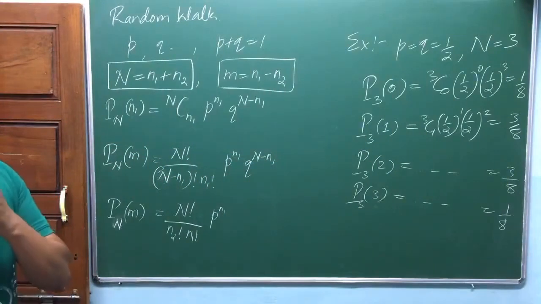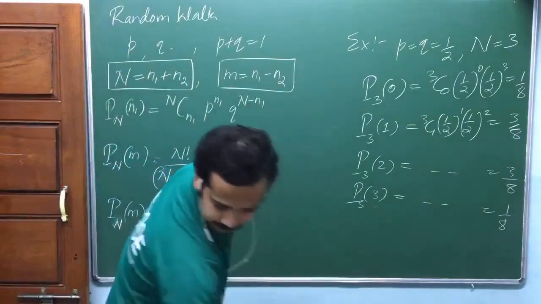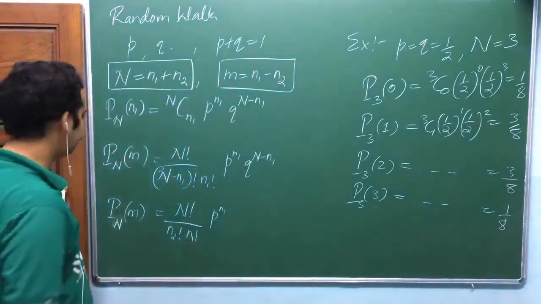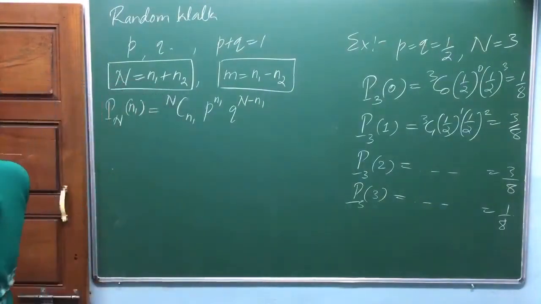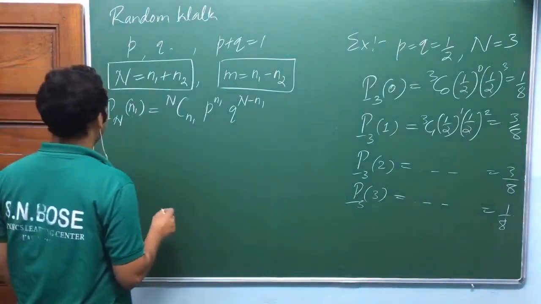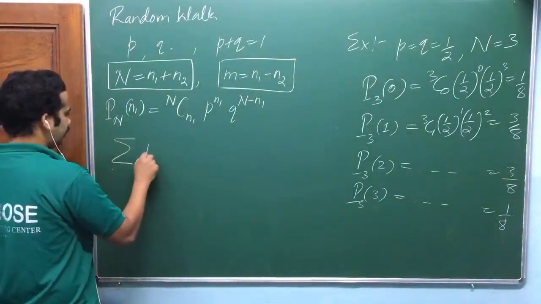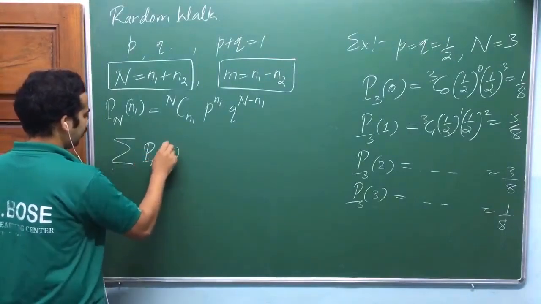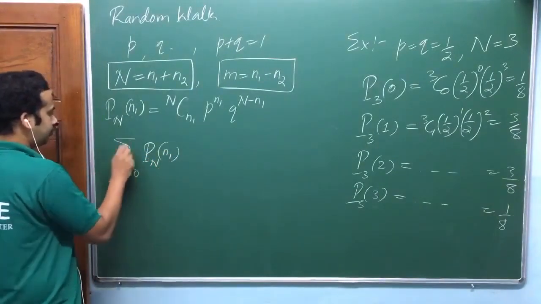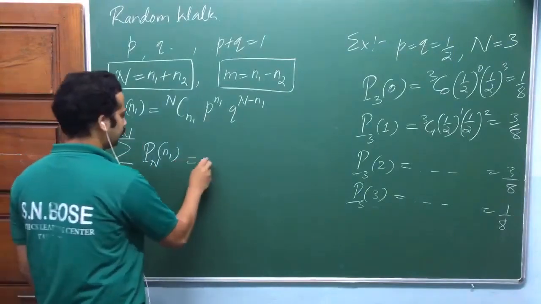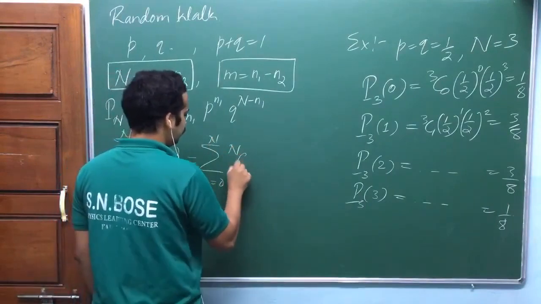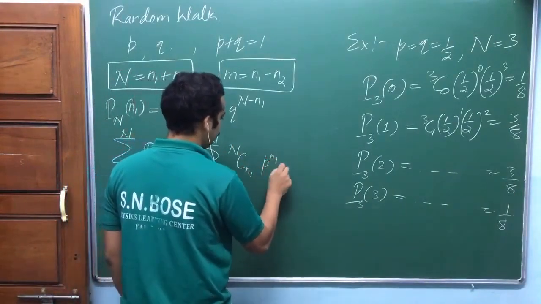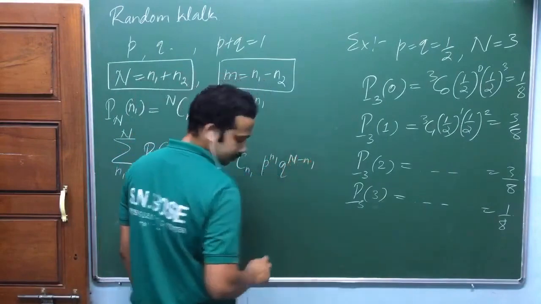Now we shall start calculating some values. We have already seen that, again, we shall try to write only in terms of N1 as I have written here. Now, when you take the summation of this P_N of N1 over N1, N1 is equal to 0 to capital N, that's equal to summation over N1 equal to 0 to capital N, NC N1, P raised to N1, Q raised to N minus N1. What is this one? Quickly.